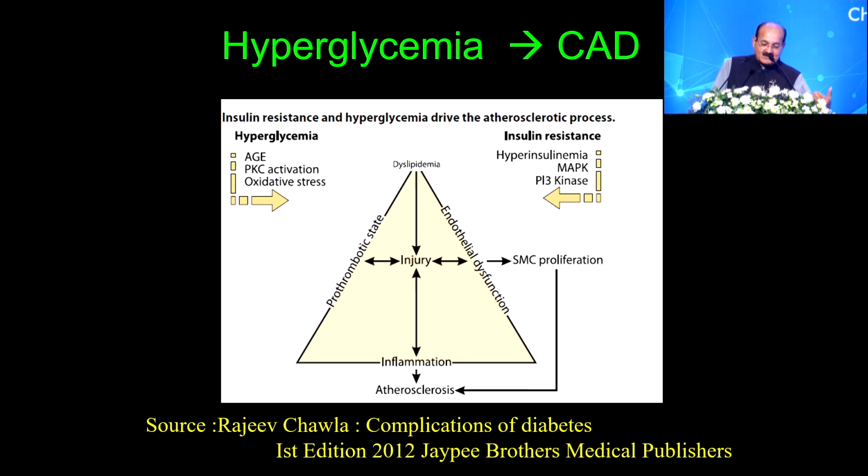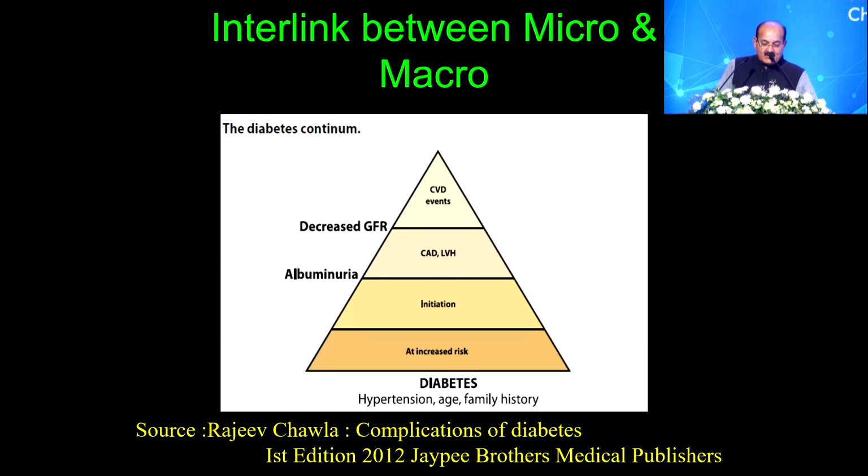There is smooth muscle proliferation, a prothrombotic state, atherosclerosis and inflammation, which then lead on to propagation of macroangiopathy. So it is suggested that there is a very strong interlink between micro and macroangiopathy, and it seems to be a continuum going throughout the course of the disease.